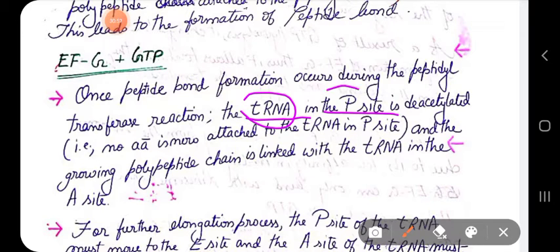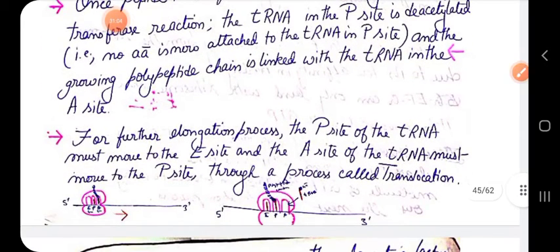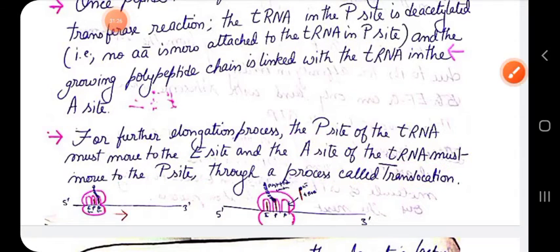uncharged. P site tRNA becomes uncharged now, while the growing polypeptide chain is now linked with the tRNA in the A site. So the tRNA in the P site has to move to the E site, and the A site tRNA, where the growing polypeptide chain has been linked, has to be moved to the P site, so that the A site will become empty and allows for the next round of translational elongation. Now this movement is called translocation of the tRNA.